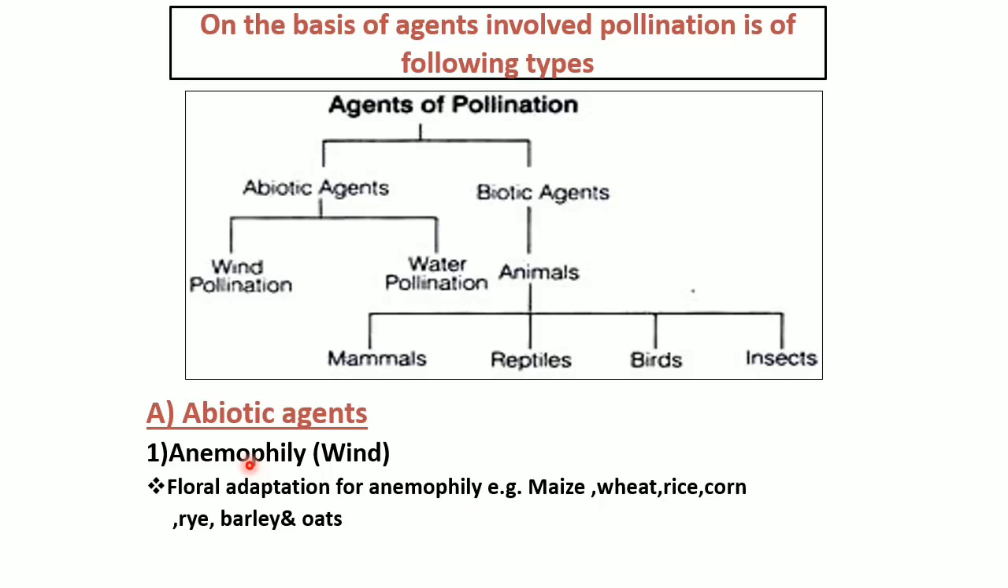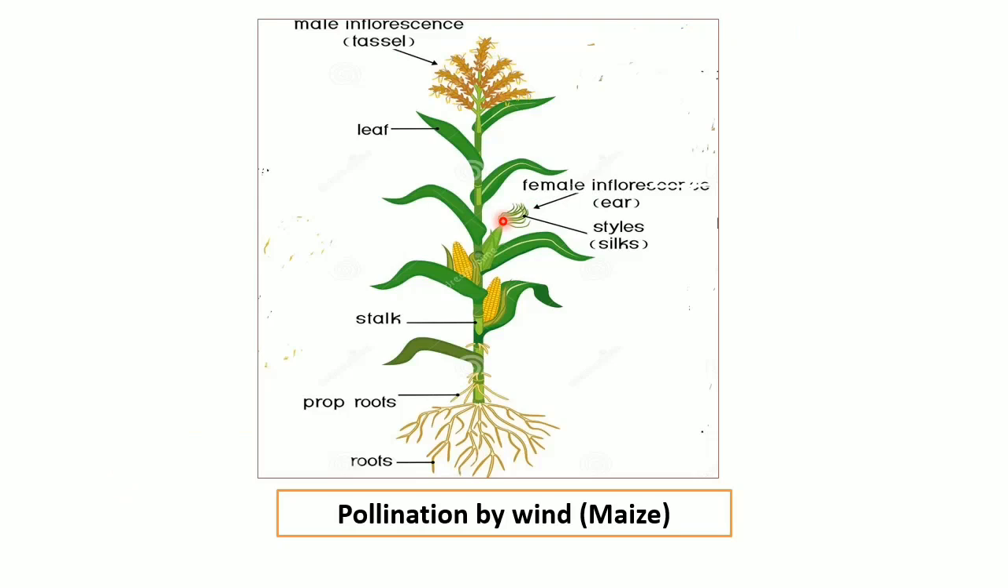And now the examples of anemophily, for example maize, wheat, rice, corn, rye, barley, oat. Now these are the various examples of the plant. Wind is useful for transferring the pollen grains from anther to the stigma. Such a type of pollination is referred to as anemophily. The diagram of the example is a maize here.